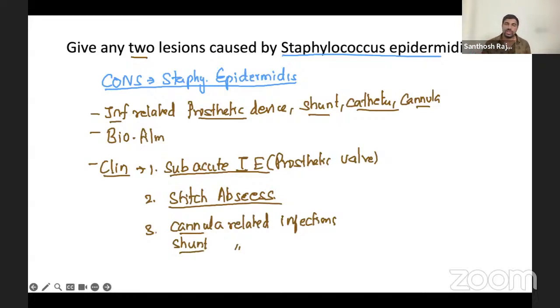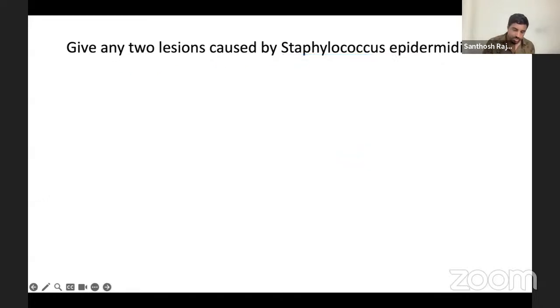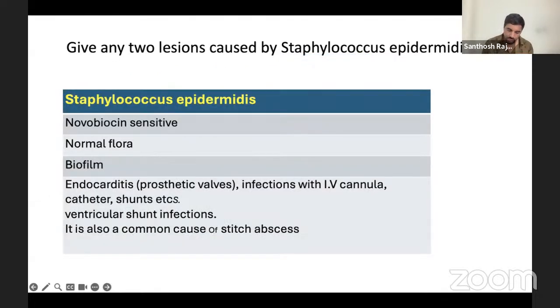Okay. Easily scored. This should be a 2-mark short question only, somewhere added, but doesn't matter whatever it is. So this you should know because this is related with the biofilm forming. Because of the biofilm, there should be some device, foreign device. So there only it causes the disease, Staphylococcus epidermidis. Okay. That's it. Now, next. So everything's mentioned here.